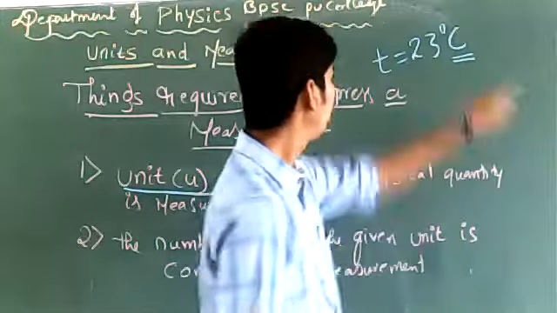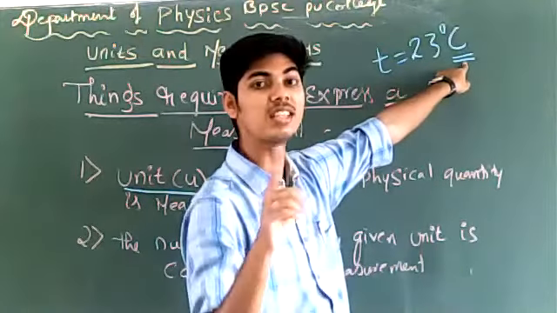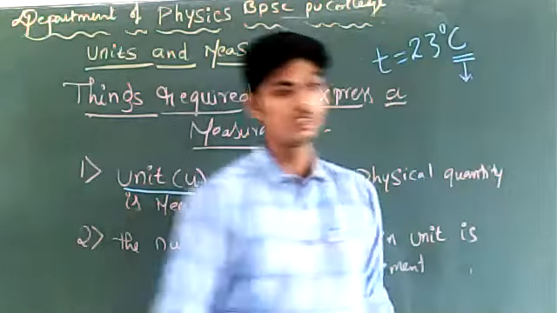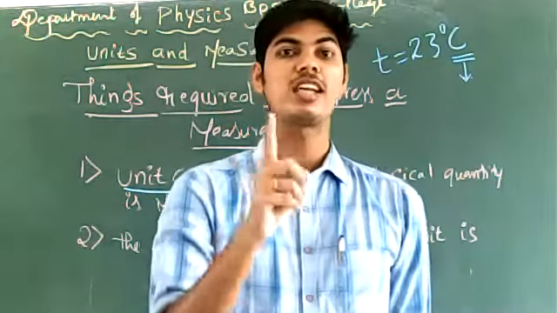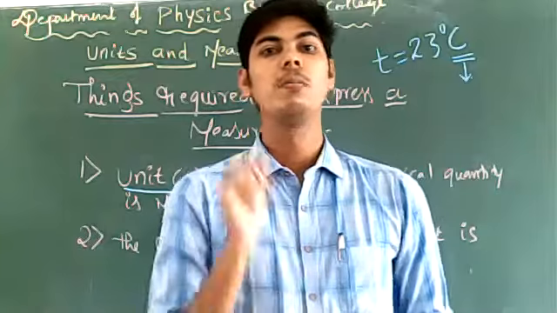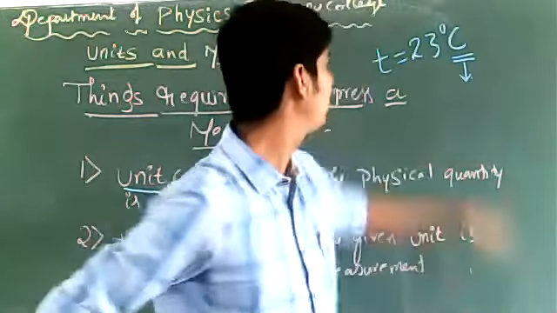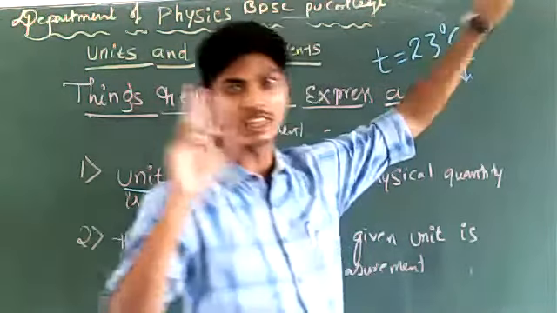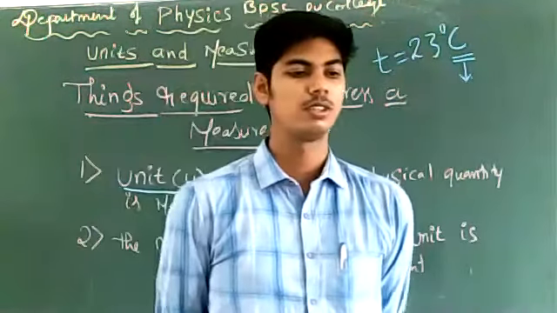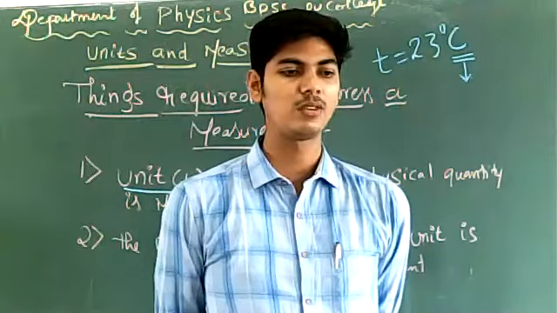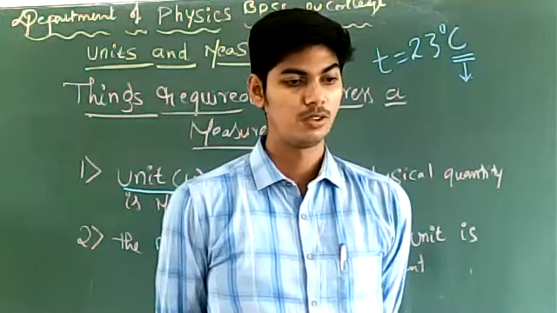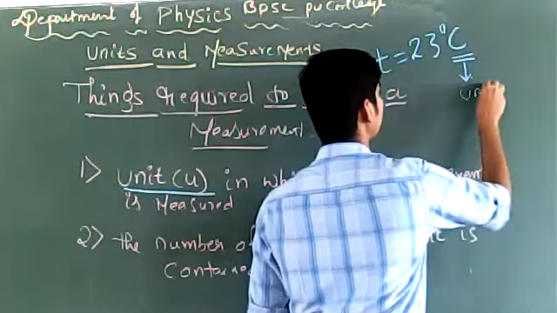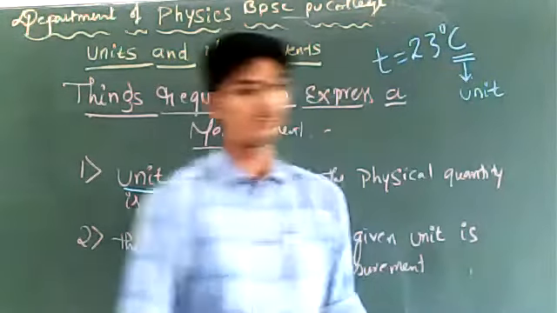Do you know what that standard quantity is called? Very good. Degrees Celsius is the unit of temperature.